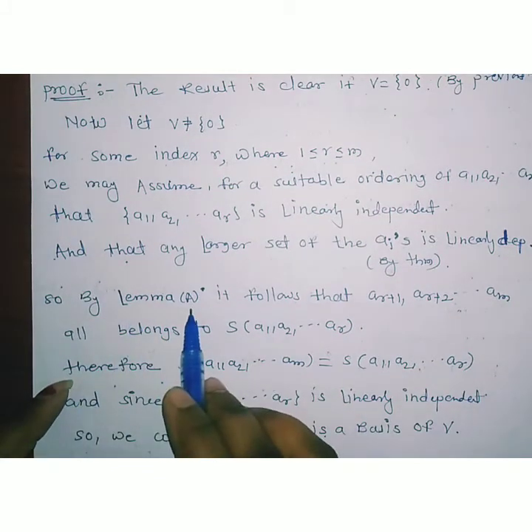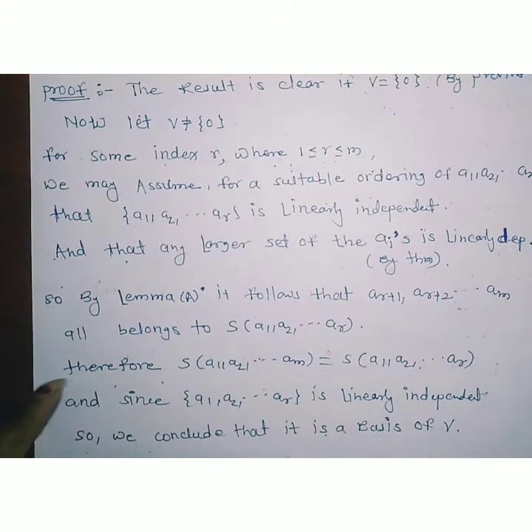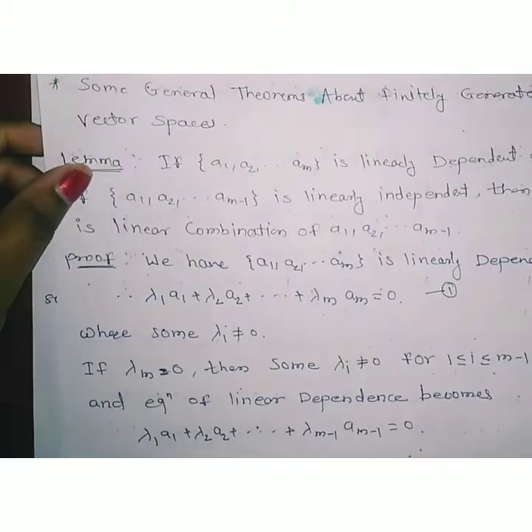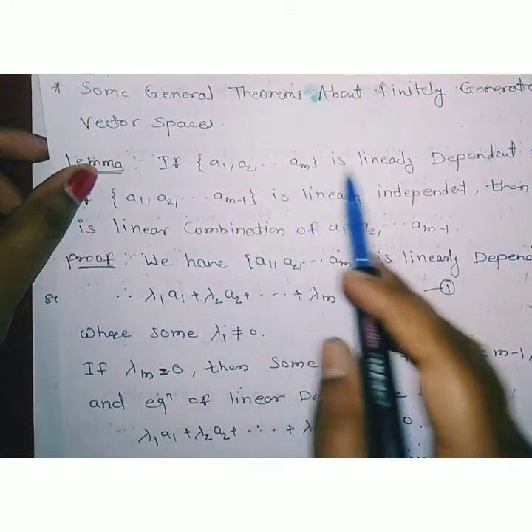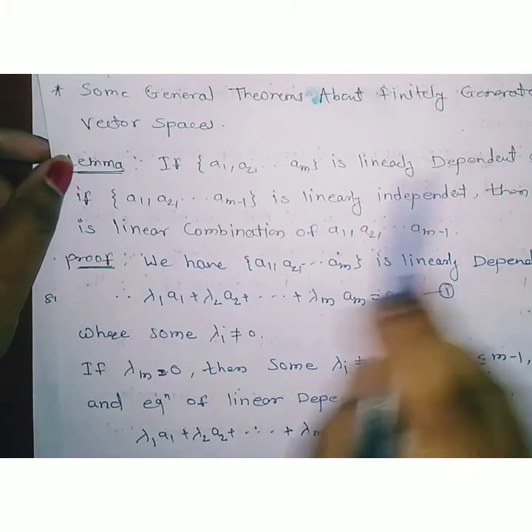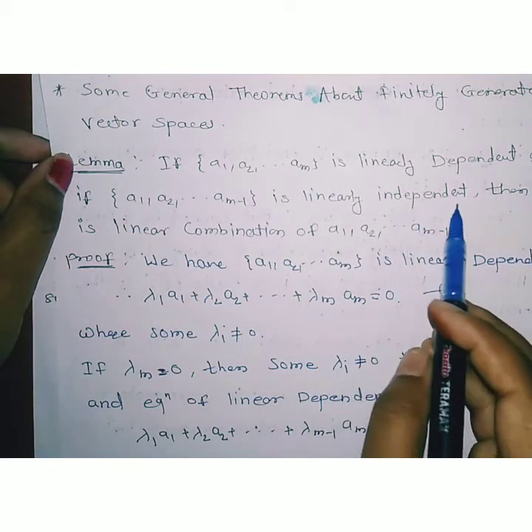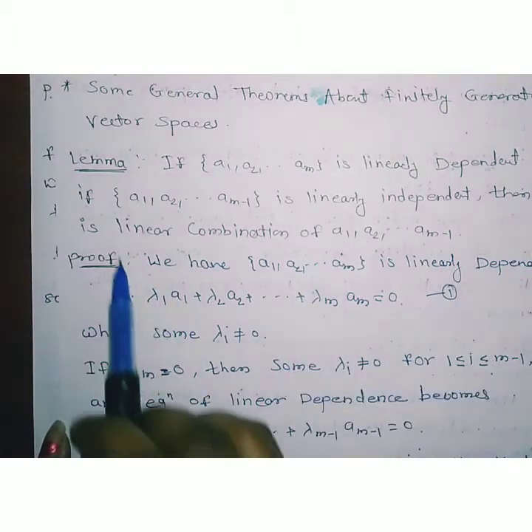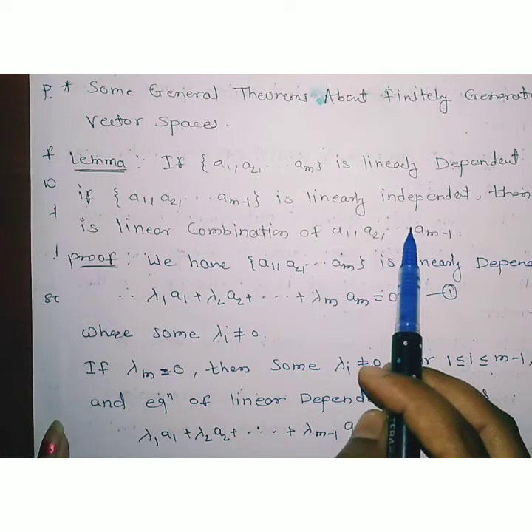So by lemma A. Which lemma A? What is the statement of that lemma? The statement is: if the set a1, a2, ..., am is linearly dependent, and if a1, a2, ..., am minus 1 is linearly independent, then am is a linear combination of a1, a2, ..., am minus 1.